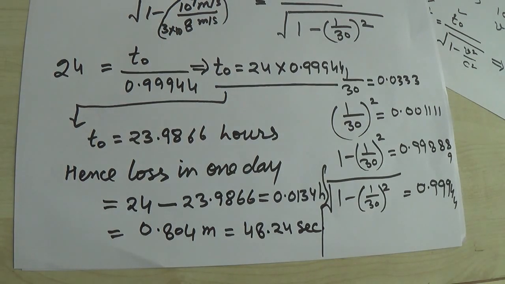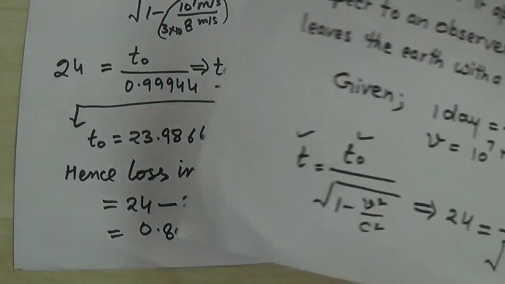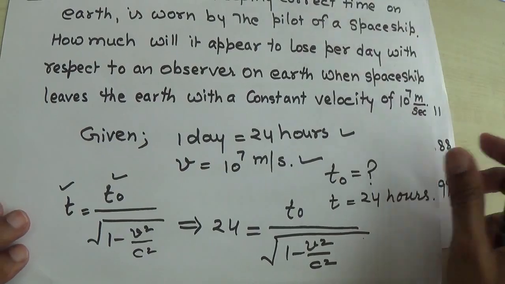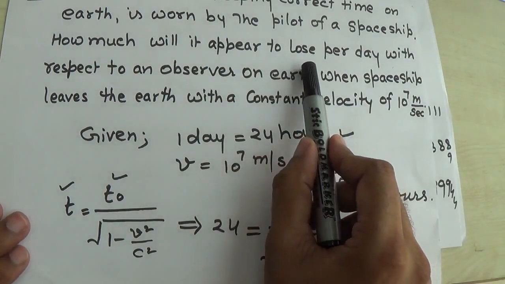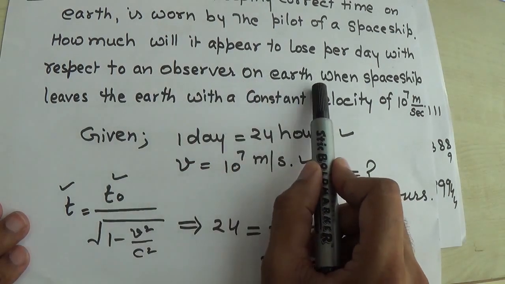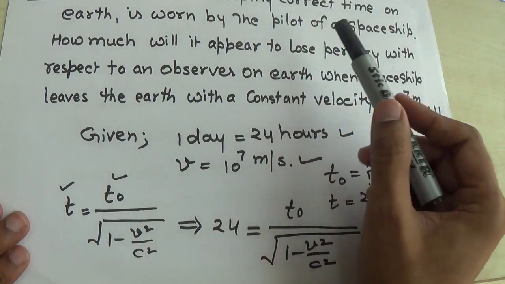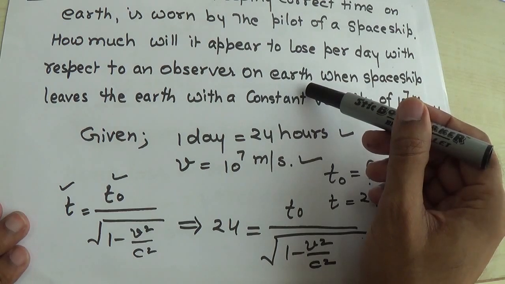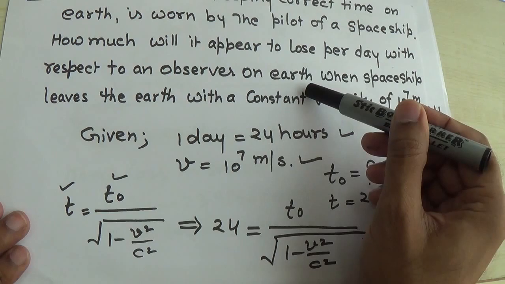So according to the observer O, the clock will show this difference, as asked in the question, how much will it appear to lose per day with respect to an observer on Earth. So the pilot finds the result that according to the observer O, this much time I am losing.